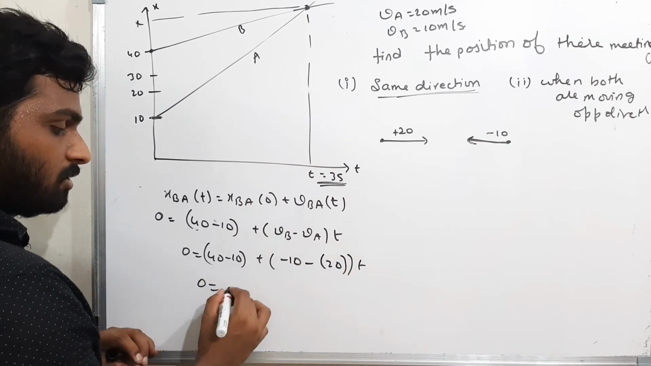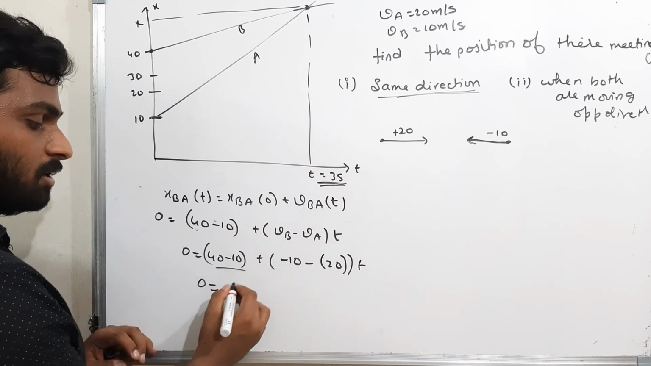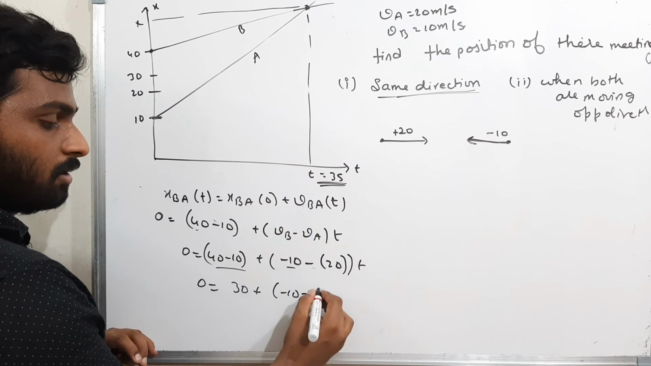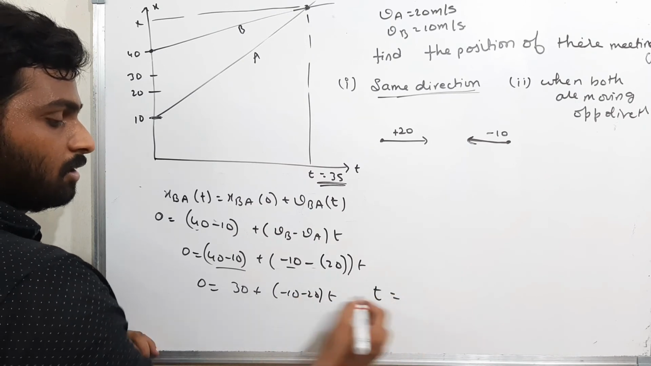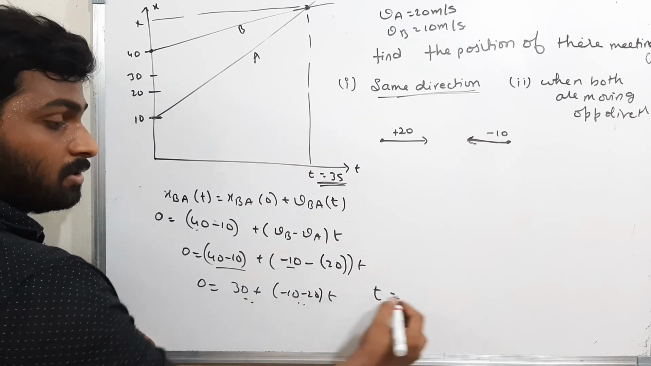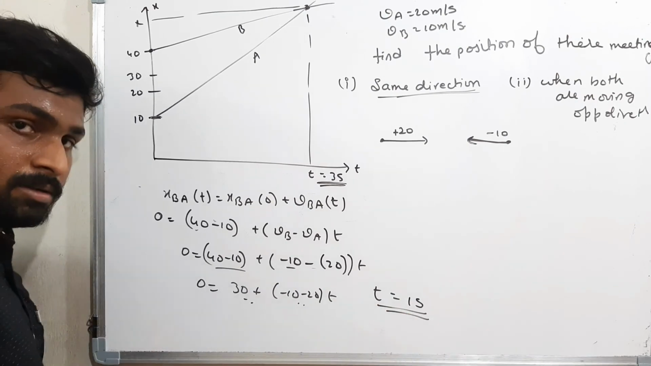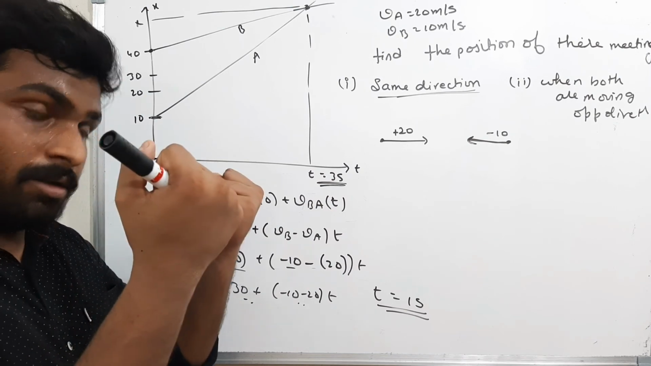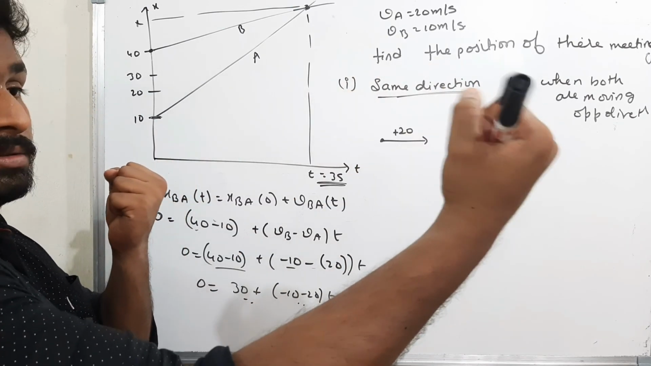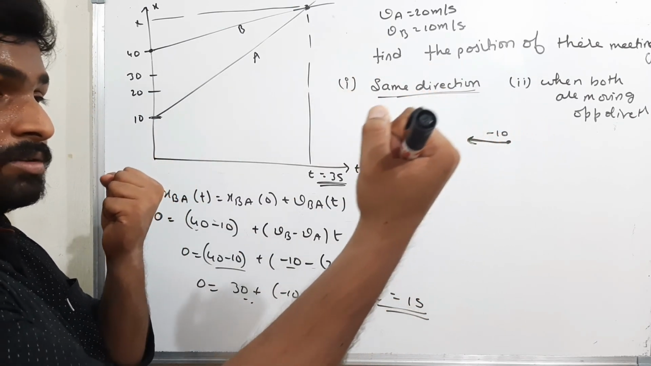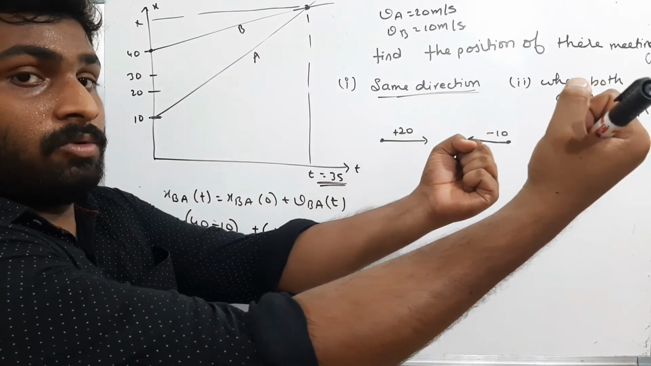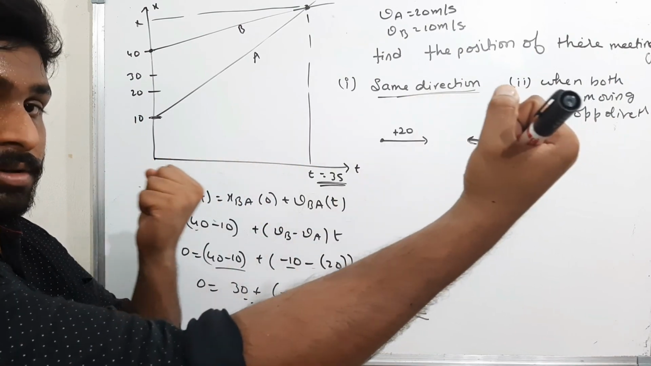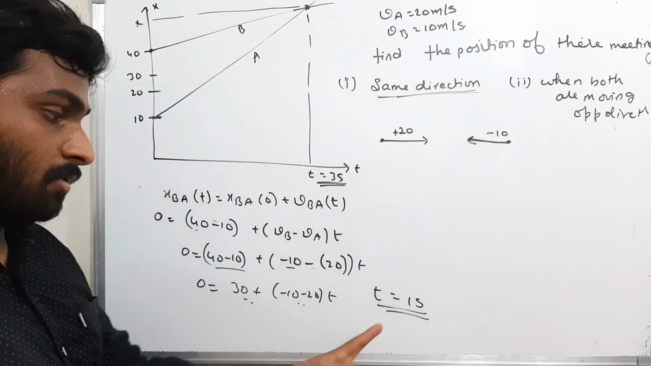Therefore, what is the answer? 0 is equal to 30, that is 40 minus 10, plus minus 10 minus 20 times t. Therefore, t is equal to 30 by 30, which is 1 second. That means the velocity of A is 20, the velocity of B is 10, and B is ahead like this. Now if both are moving in the same direction, they took 3 seconds to meet each other. If both are moving in opposite directions, the time taken to meet is 1 second.